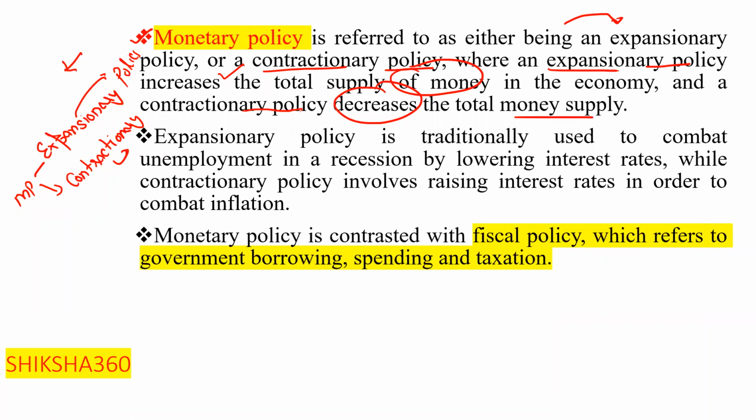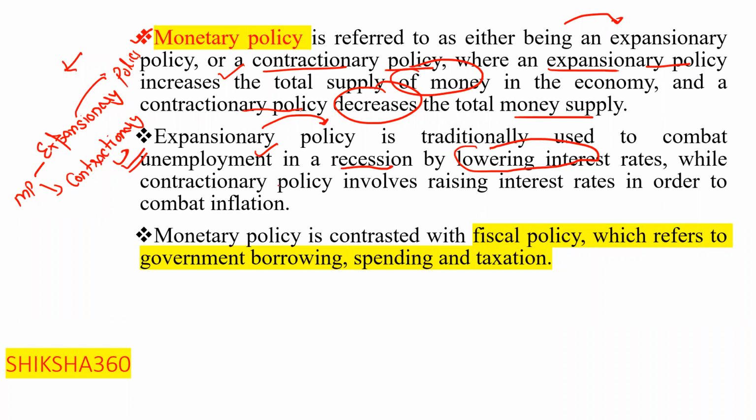Expansionary policy is traditionally used to combat unemployment in a recession by lowering the interest rate, so that more and more people will take loans and start their work.